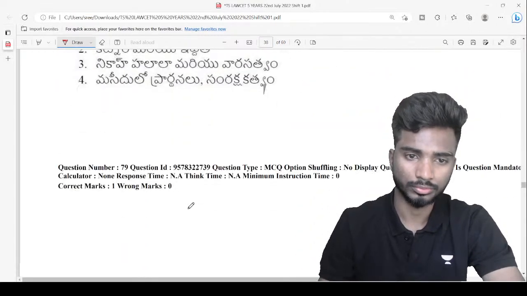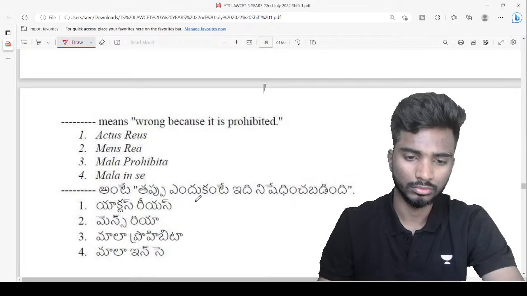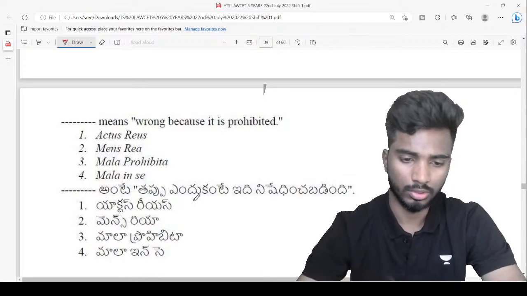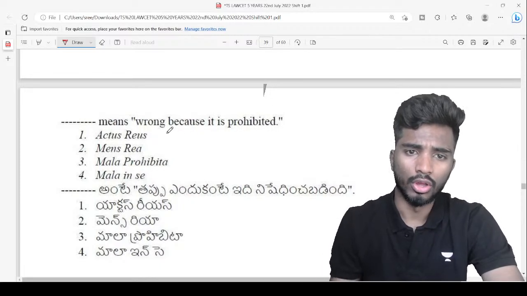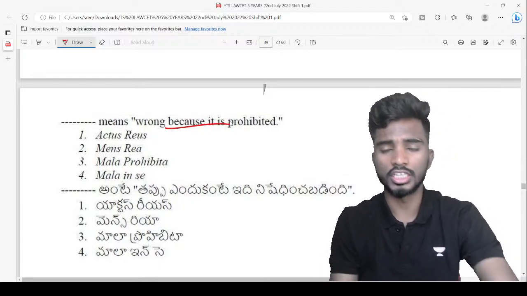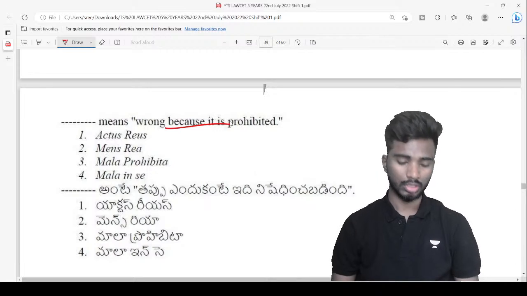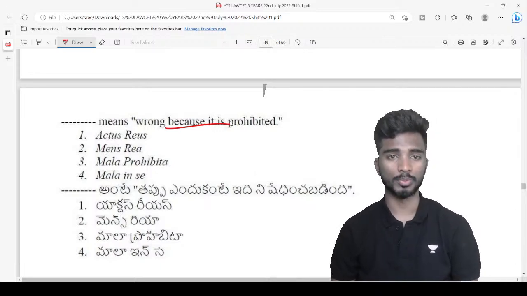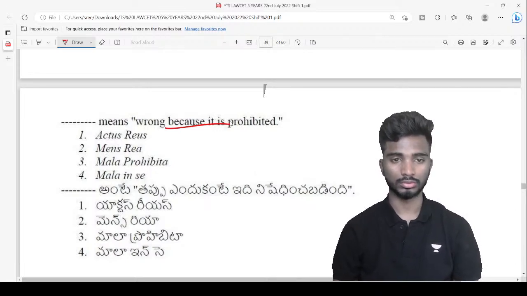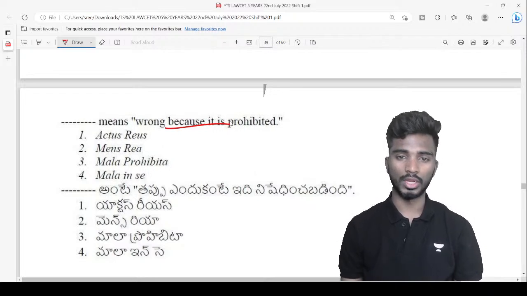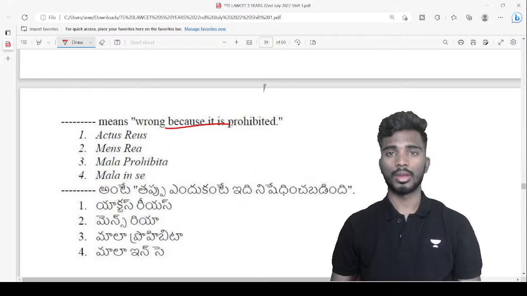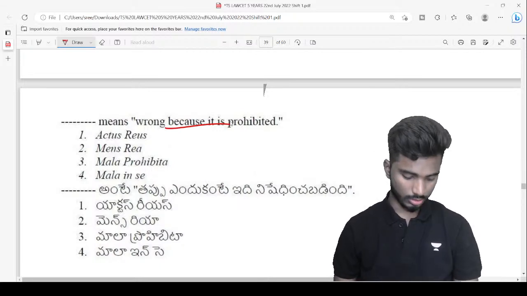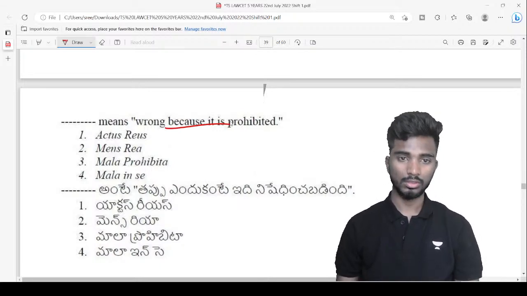Next question. Dash means wrong because it is prohibited. I think I actually discussed this in legal maxims.